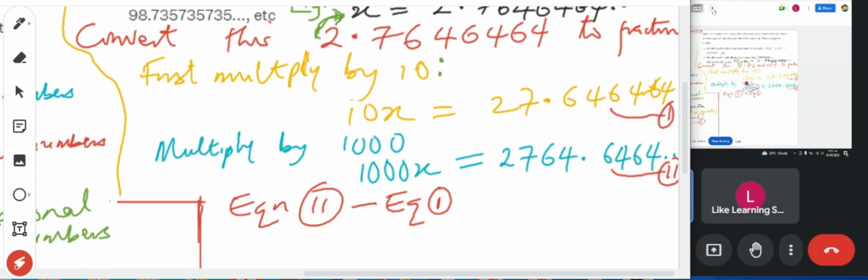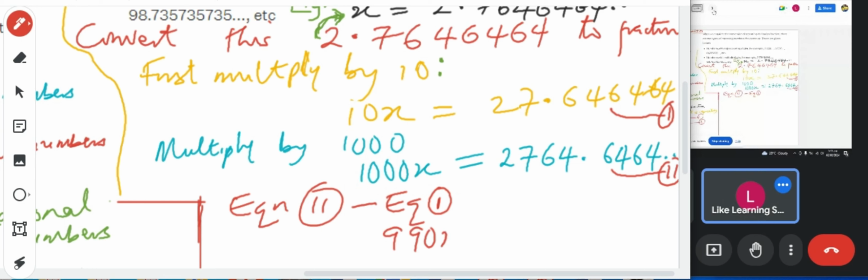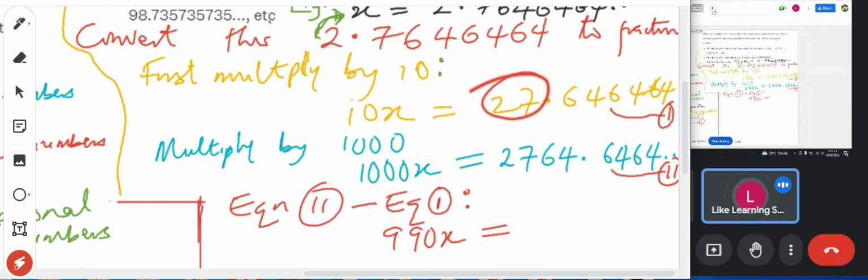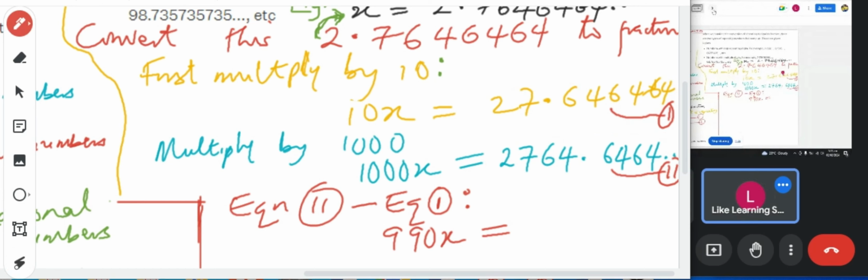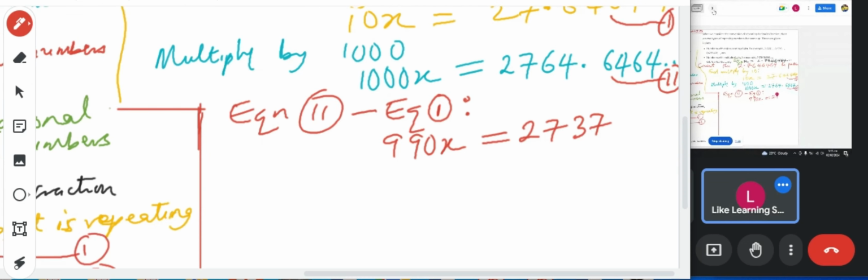Yes, I have 990x. So 990x is equal to this minus this. It's equal to 2737. So x will now be 2737 over 990.